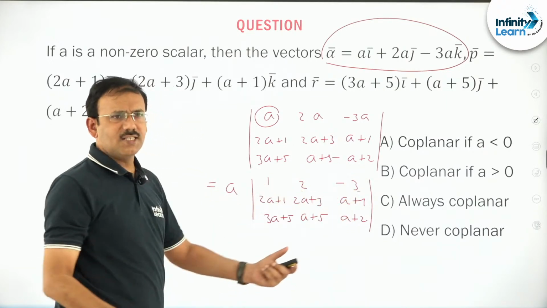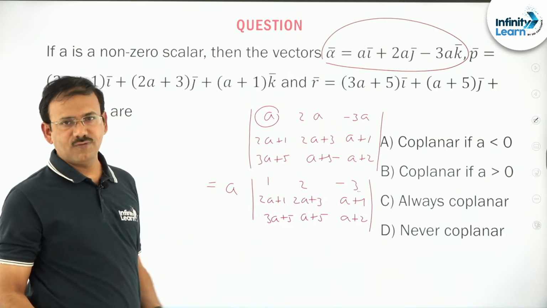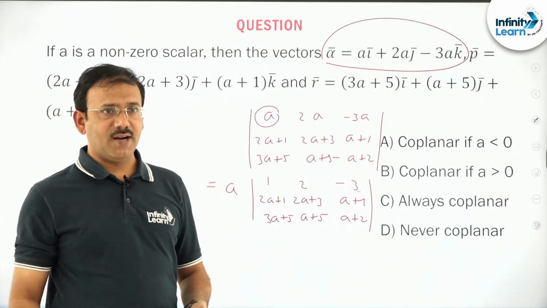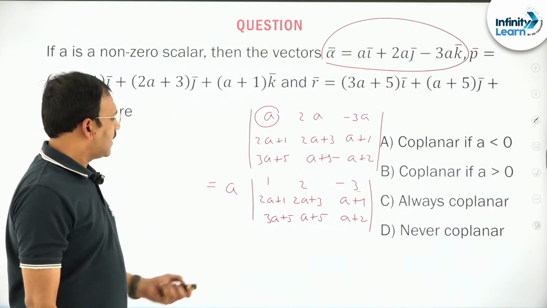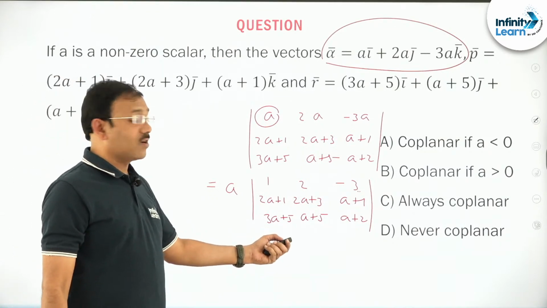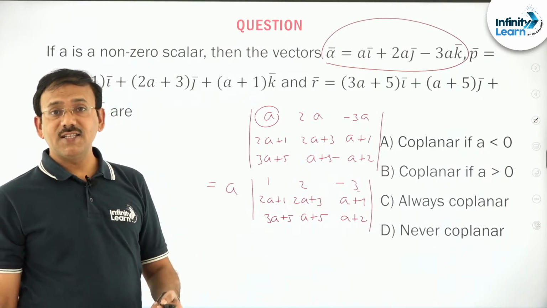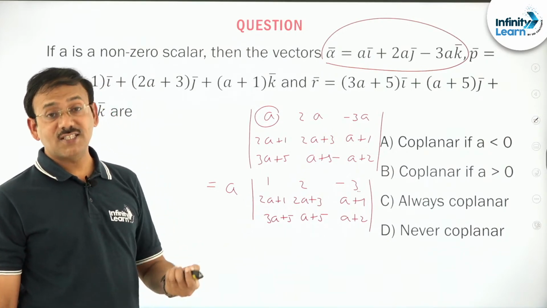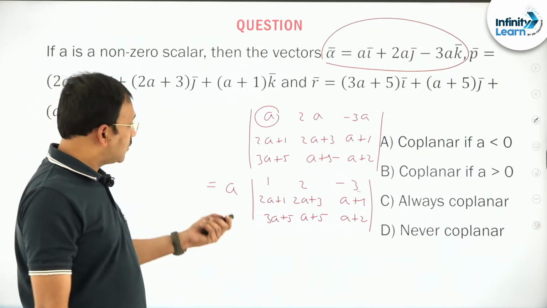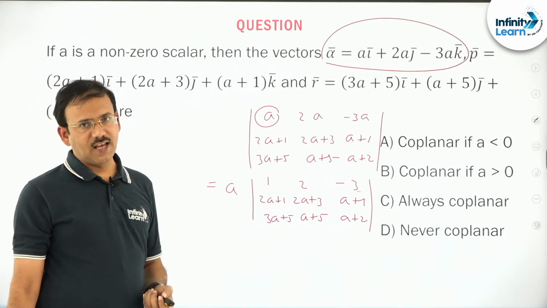Double and subtract, it is easy to expand. I think all of you can do this part, right, dear students? Not a big issue. You may get a quadratic expression in terms of a. For a quadratic expression, if delta is negative, it is always positive; such a kind of expression may also come. You just try this, I think you can solve it, right?